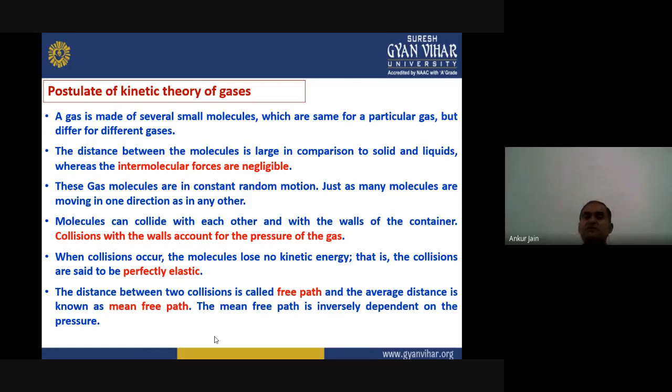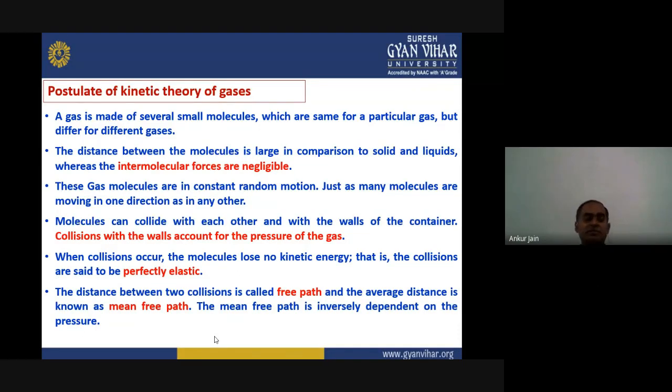The molecules are the same for a particular gas, but they can be different for different gases. The distance between these molecules is quite large, larger in comparison to solids and liquids. However, the intermolecular forces are just the opposite. The intermolecular forces for gases are negligible, and they can be considered zero at low pressure.